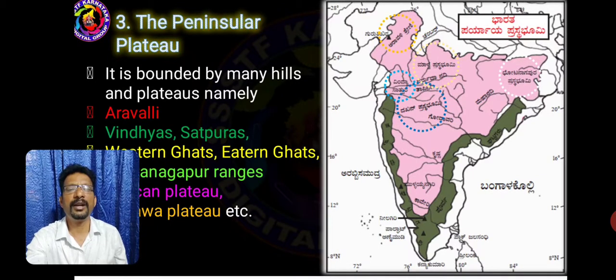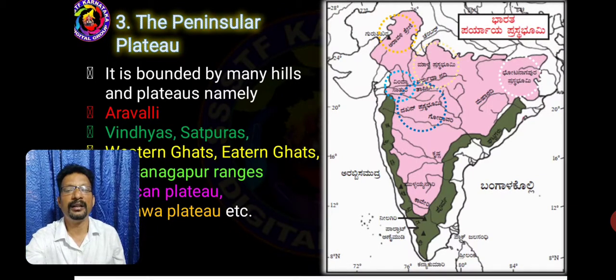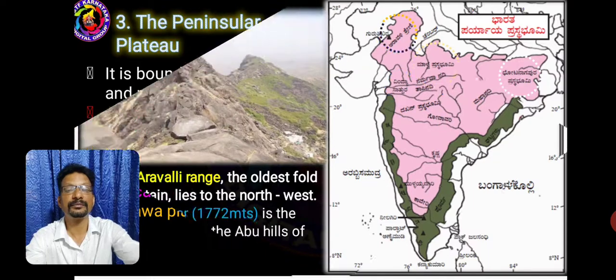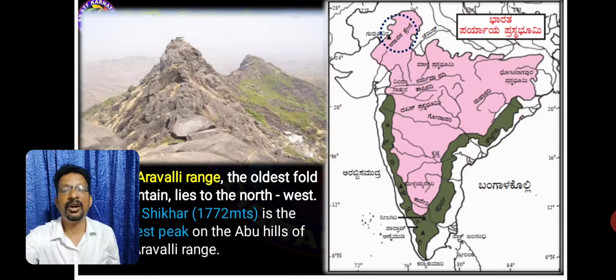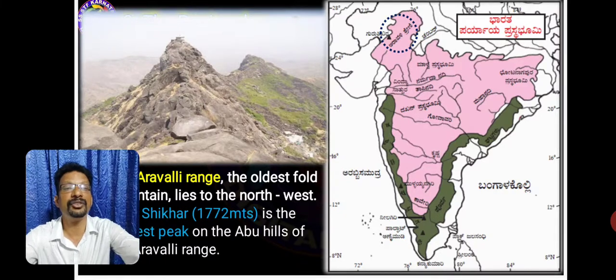The Peninsular Plateau has many hills and plateaus like Aravalli, Vindhyas, East and West Ghats, Deccan, and Malwa plateaus. Aravalli range is found in the northwest of India. See the map. The oldest fold mountains lie to the northwest. Guru Shikhar is the highest peak on Mount Abu in the Aravalli range.